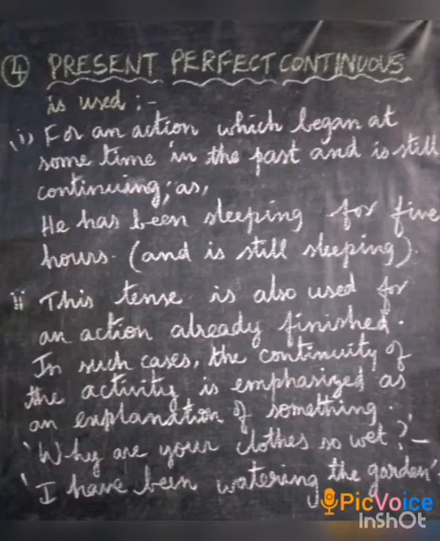Now we are going to learn the uses of present perfect continuous tense. The present perfect continuous is used for an action which began at some time in the past and is still continuing. For example, he has been sleeping for 5 hours. That means he is still sleeping. This tense is also used for an action already finished. In such cases, the continuity of the activity is emphasized as an explanation of something. Why are your clothes so wet? I have been watering the garden.